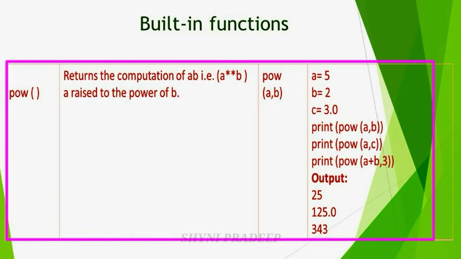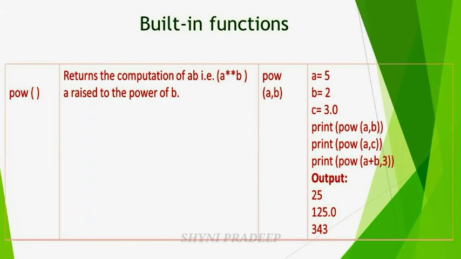Next, power of a comma c. a means what? 5. c means 3. So a power 3, so you will get the output 125. And next, a plus b comma 3. a plus b means what? 5 plus 2, that is 7. 7 power 3 is 343. Okay, so you will get the output like this. So this is about built-in functions.